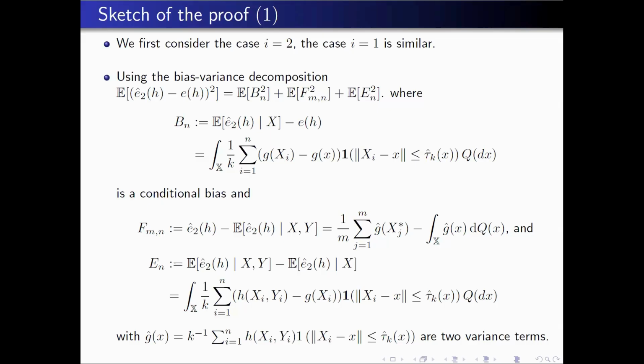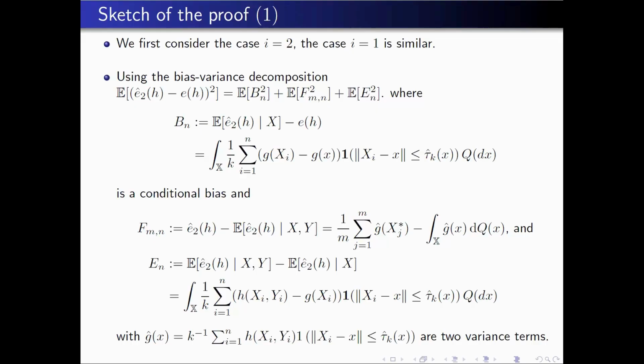So here you have a second term, which is the estimator minus the conditional expectation with respect to the x and the y. And here it is simply an empirical process for the function g hat. And you have a last term, which is simply the integral of the classical variance term in nearest neighbor estimation. Because here you recognize some residual variable. The conditional expectation is subtracted from the original variable. Okay? And of course, g hat is simply the non-parametric estimation of the regression function with nearest neighbor.